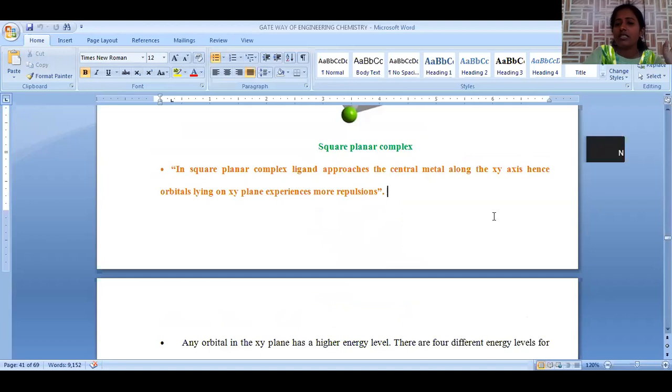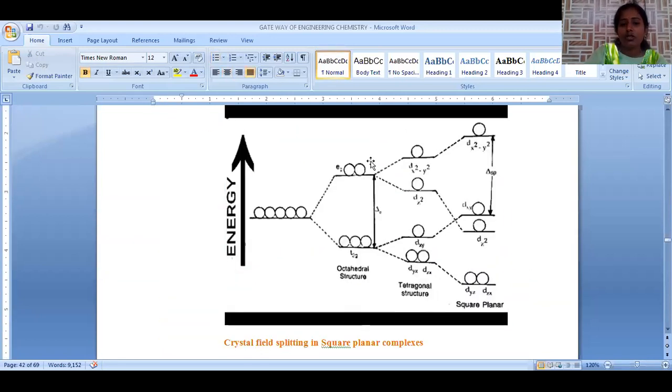In octahedral complex, the ligand is approaching along the axis only. In case of tetrahedral complex, the ligand is approaching in between the axis. But in case of square planar complex, the ligand is approaching the metal along the XY axis only. That's why the orbitals lying in the XY plane experience much repulsion. That's why the XY plane orbital energy will be raised. So this is about square planar complex splitting. It's a very important thing, so let us go with this.